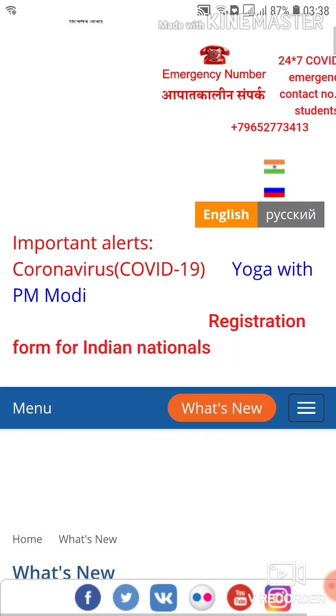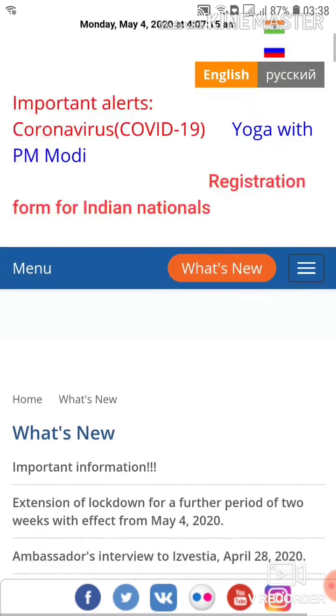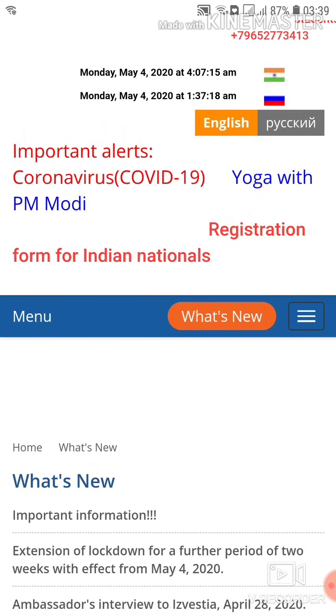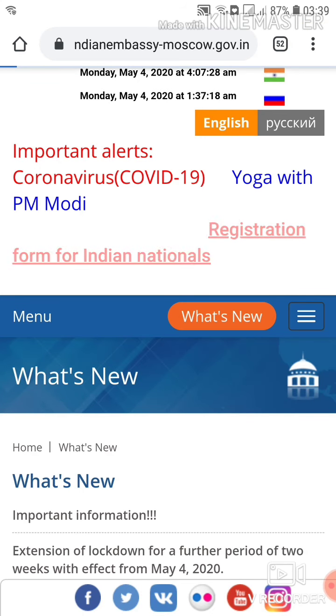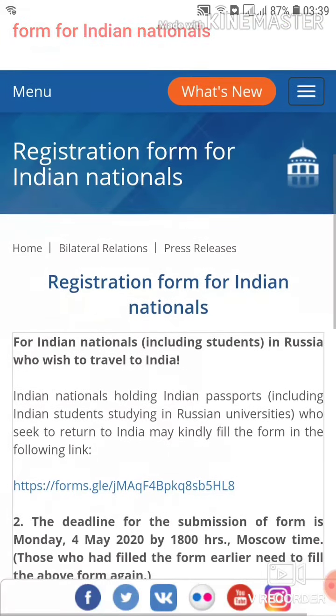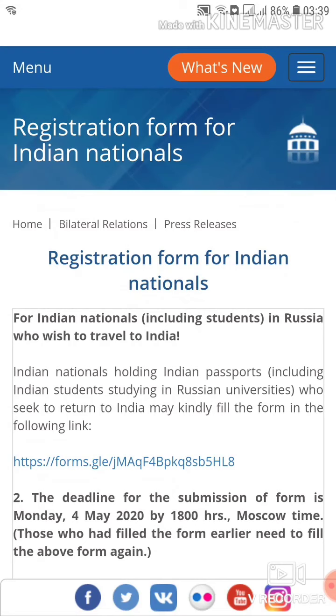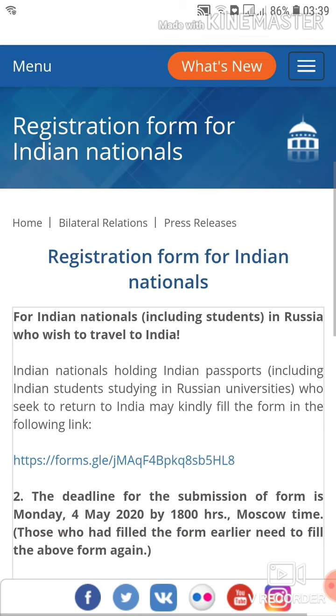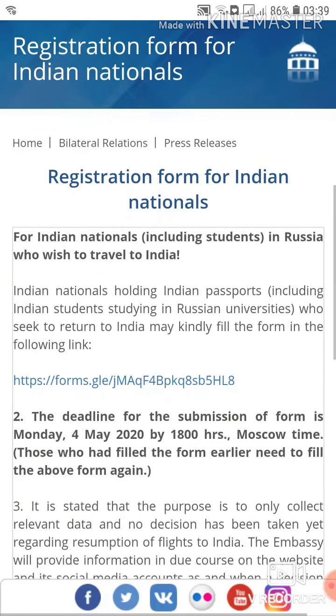Then we have to click on What's New, and in What's New there is one point mentioned, that is important information. We have to click on that important information. After clicking on the important information, we have to read all the information which is mentioned in that context.